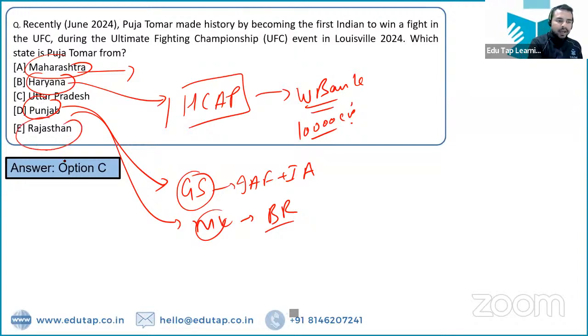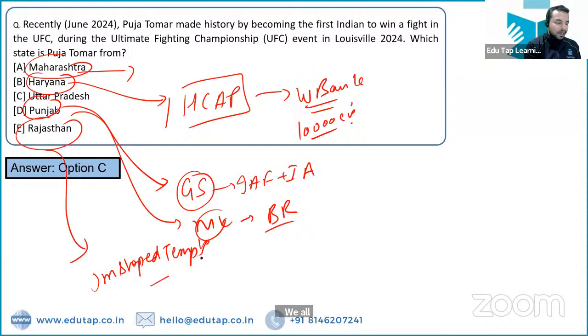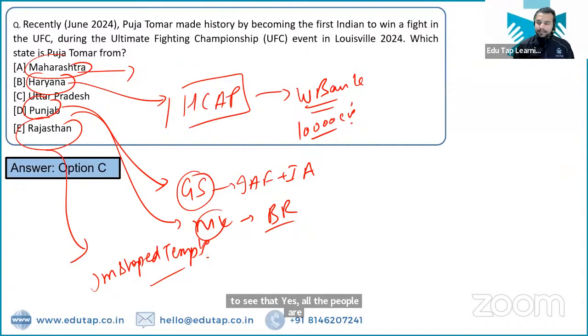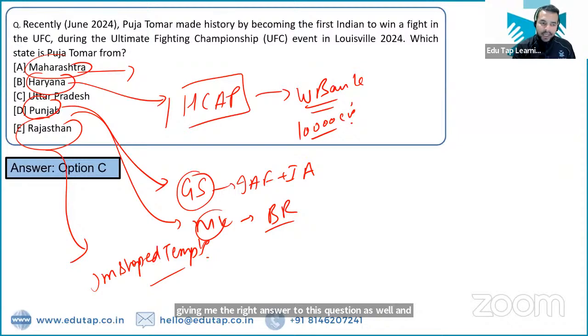अगर हम बात करें राजस्थान की, तो राजस्थान के अंदर we all know that the Om shaped temple foundation stone was being laid down, right? That is the right answer. So I'm really glad to see that yes, all the people are giving me the right answer to this question as well, and you guys are able to retain this fact. एंड अगर हम बात करते हैं एक और इंपॉर्टेंट फैक्ट जो हमने किया था राजस्थान का, सो राजस्थान से बिलोंग करते हैं ओम बिरला जी.